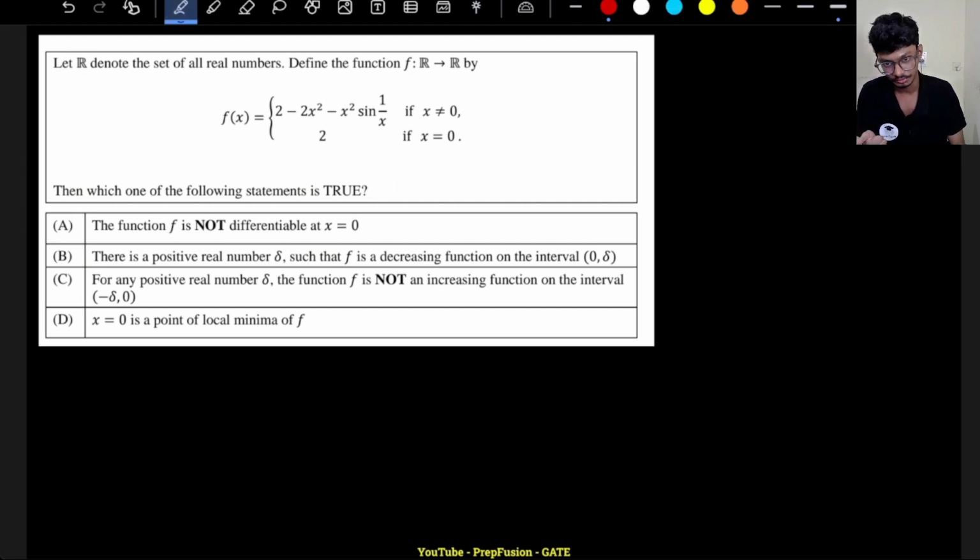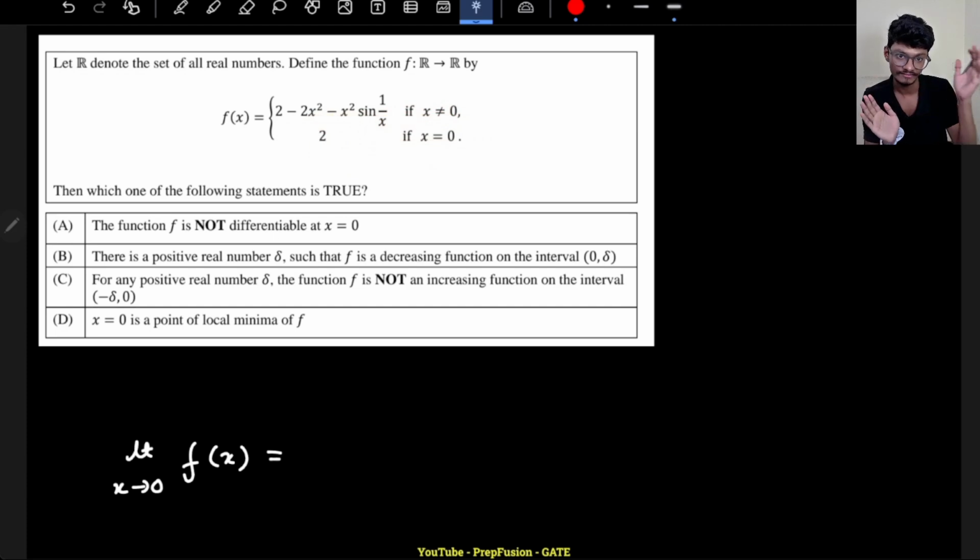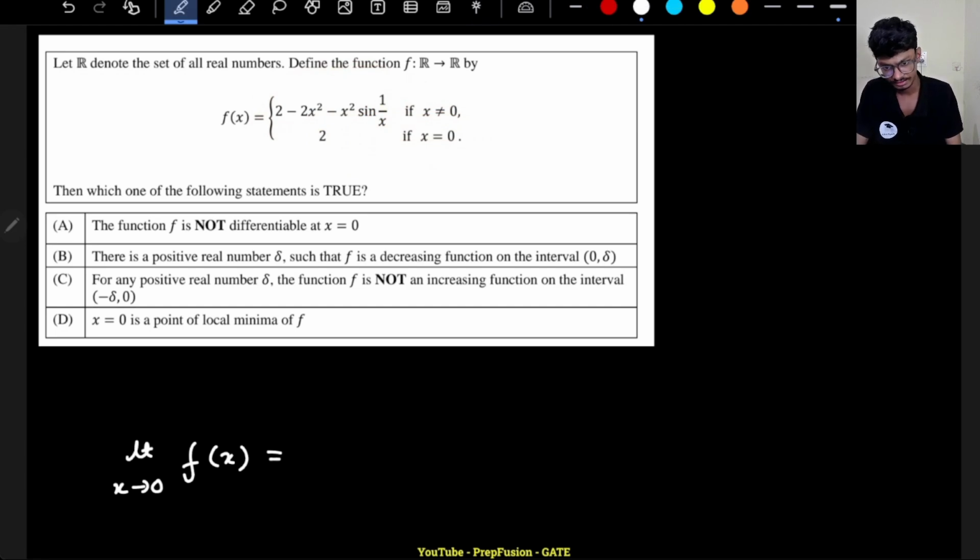So how to check the continuity? It's very simple. For continuity, the limit must exist at x equal to 0. So the limit as x tends to 0 of f of x should be equal to 2, because the function is defined to be exactly 2 at x equal to 0. But if I approach from the left hand side and right hand side, that approached value also should be 2. So if I put x equal to 2 in this term, am I allowed to? Will there be any problems? No, there will not be any problems. So I can put 2 minus this 0.